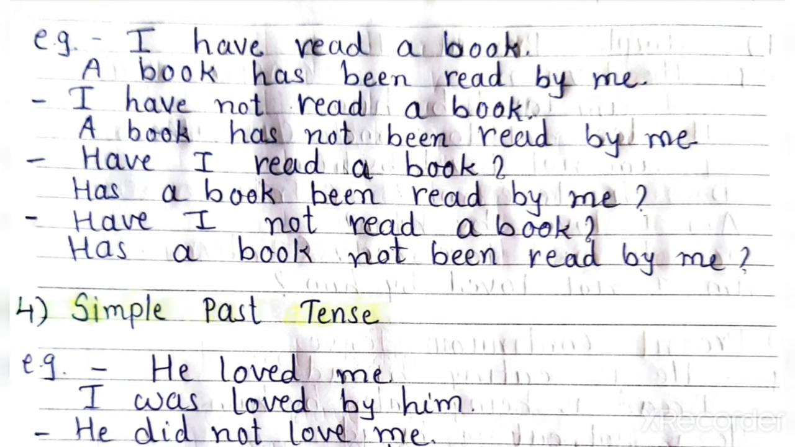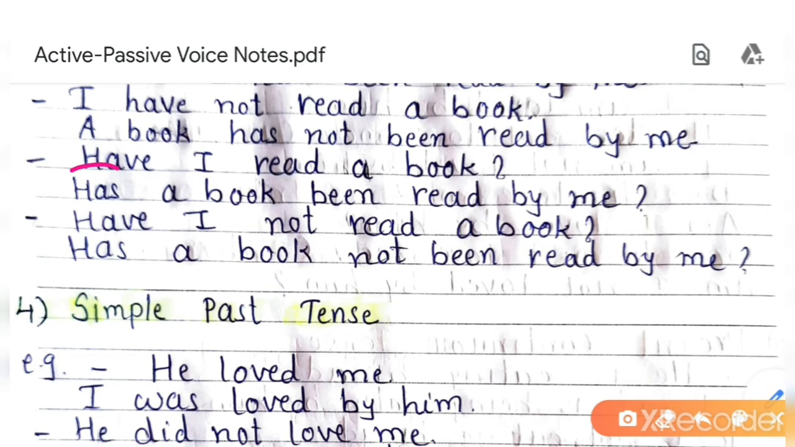Understood? Next, interrogative. Have I read a book? In passive voice also it starts with has. Has or have. Question. Okay. Has a book been read by me? Understood? Don't forget to put the question mark. Has a book been read by me?